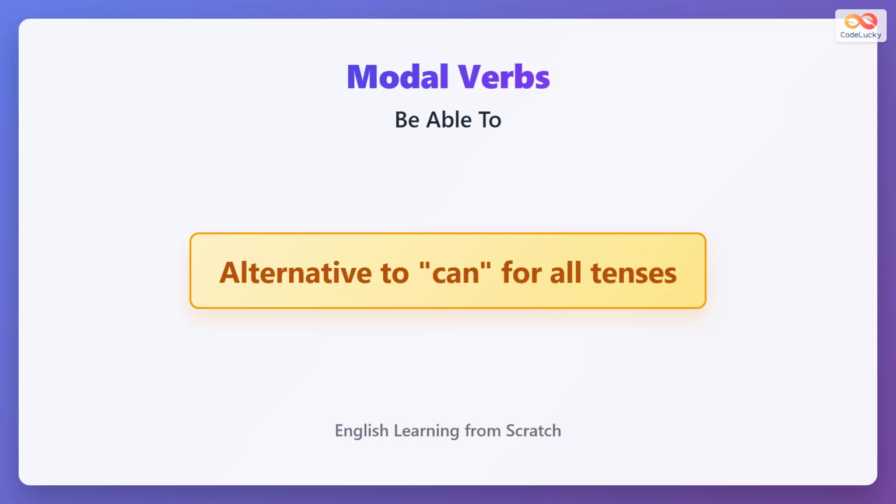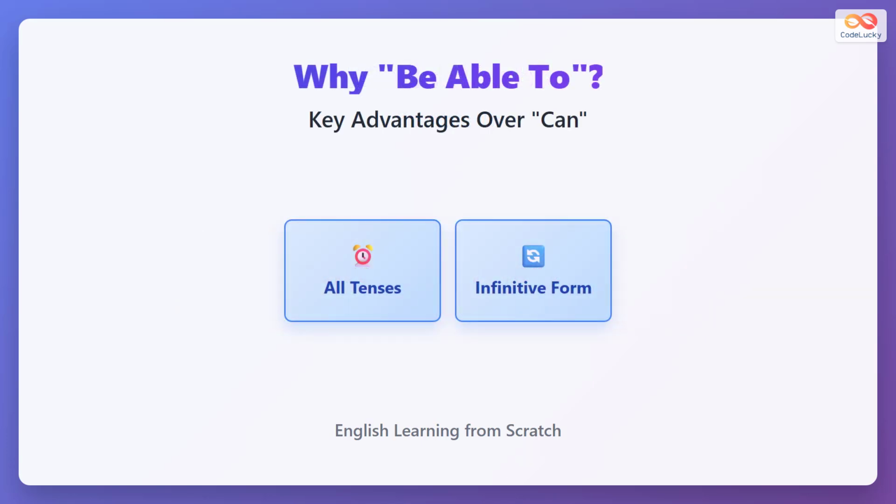Be able to is a special phrase that works like the modal verb can, but with one big advantage. It can be used in all tenses: present, past, future, perfect tenses, everywhere. Unlike can, which only works in present and past simple, be able to gives you complete flexibility across all English tenses.